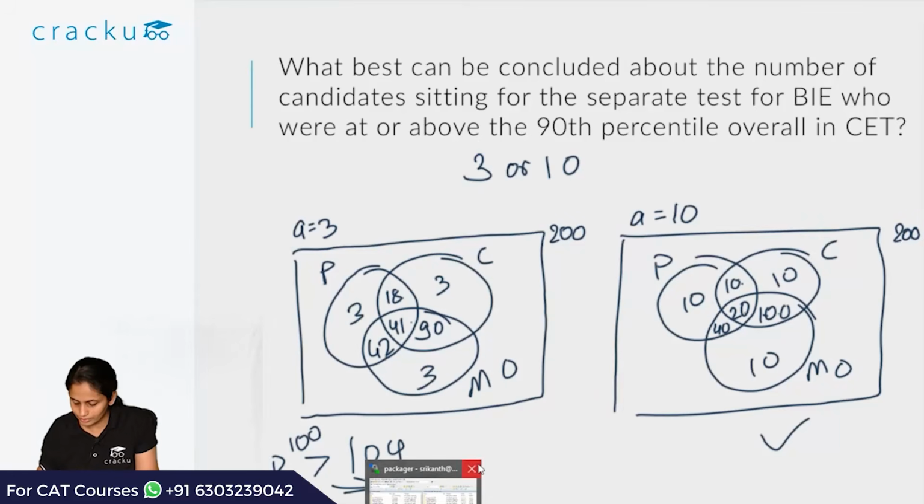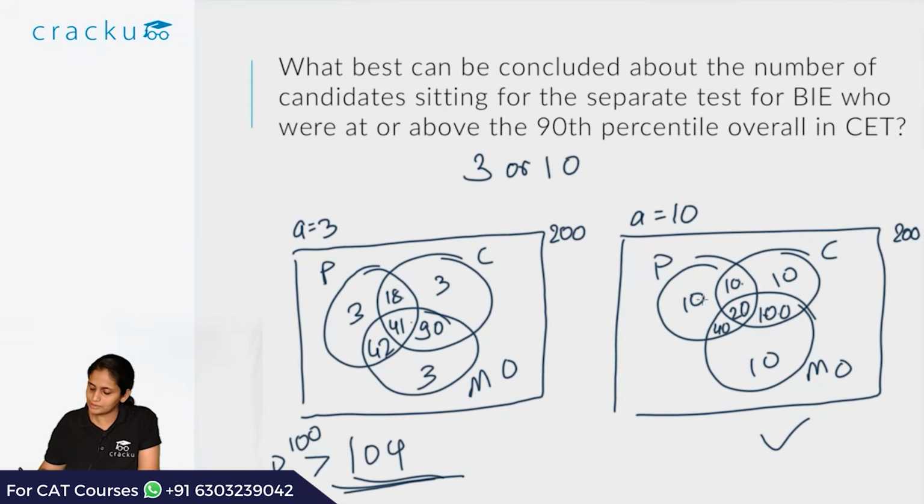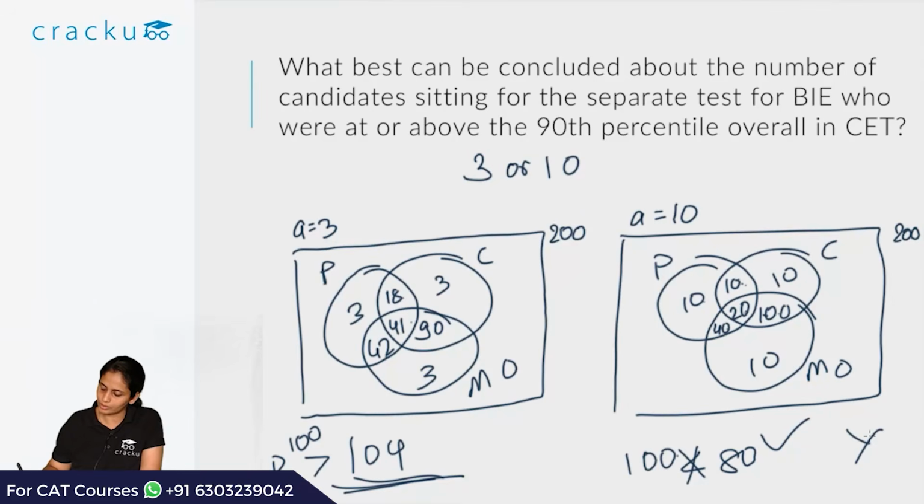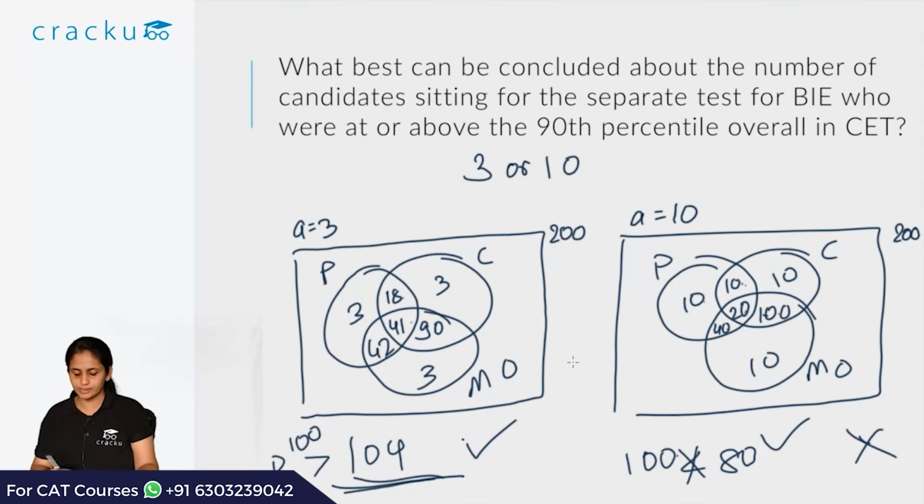Let's see what is the case over here. It is 10 plus 10, 20, 20 plus 20, 40, 40 plus 40, 80. So in this case it is 80, which is not greater than 100. So this case is not applicable. In the last question, this particular Venn diagram is applicable, so we have to solve using this Venn diagram.